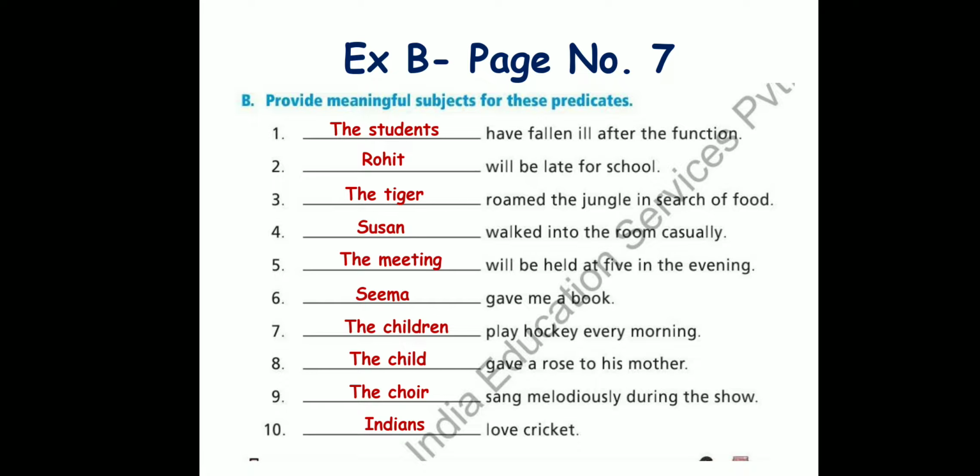This completes exercise B for us. So exercise B is also to be done in the book. Write the answers in the book with a pen. Fill in the blanks. No, you don't have to do it in the copy. Just do it in the book. Okay. This is on page number 7 of your book.